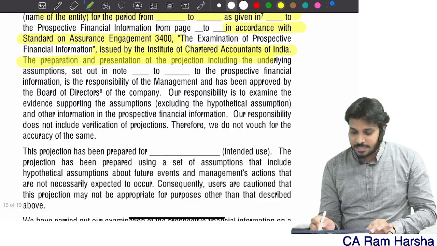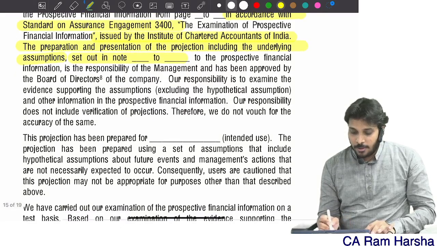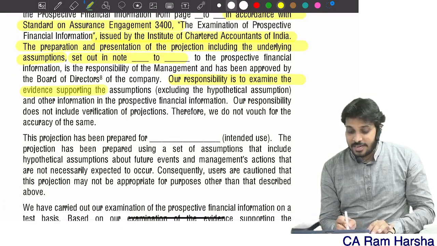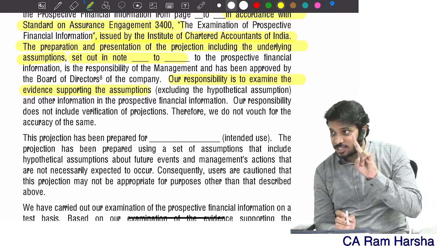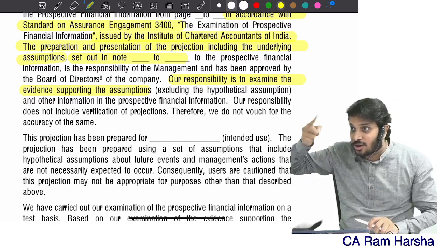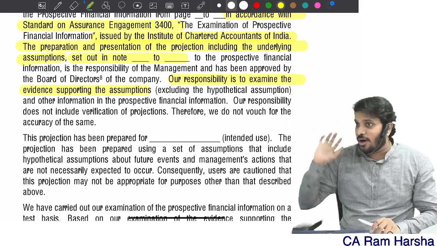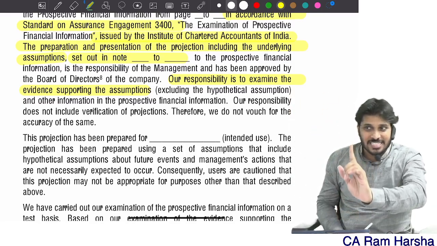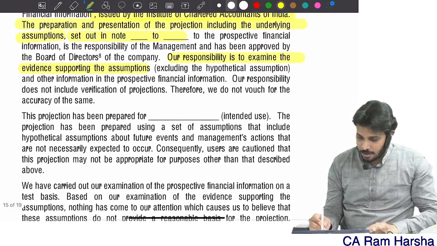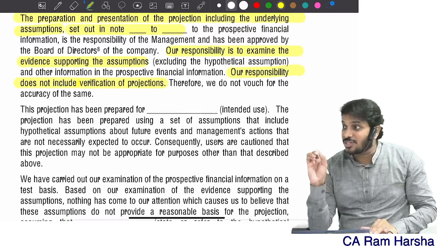The preparation and presentation of the projection, including the underlying assumptions set out in so and so. Our responsibility is to examine evidence supporting the assumptions. Our responsibility is not to verify the accuracy of the financial information about the future. No, our responsibility is to verify the reasonableness of the assumptions. Our responsibility does not include verification of projections.